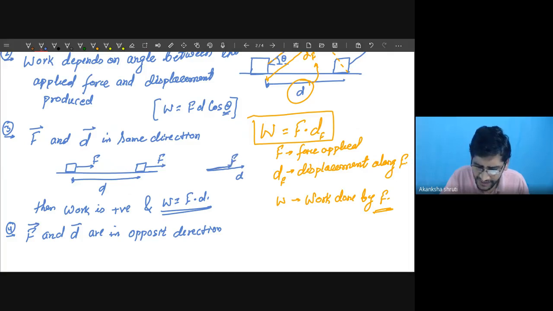So what is the angle between these two rays, students? Can you tell me? The angle between these two lines is how much? Both are in the same direction. We have learned that if we have one ray here and another ray, the angle is given by theta. If the two rays coincide in the same direction, what is the angle? Theta is equal to 0. So in this case, we have to keep in mind theta is equal to 0. This situation was our situation number 3.